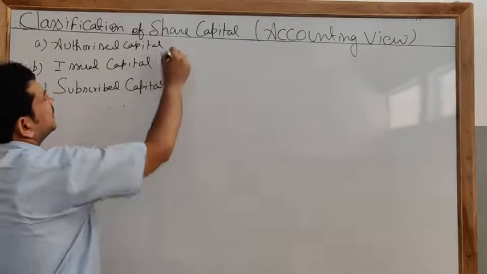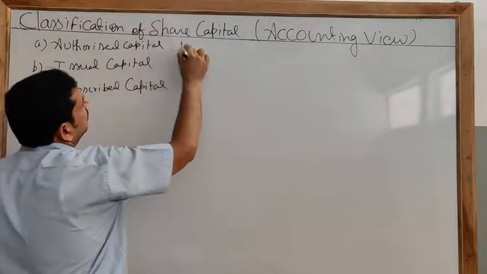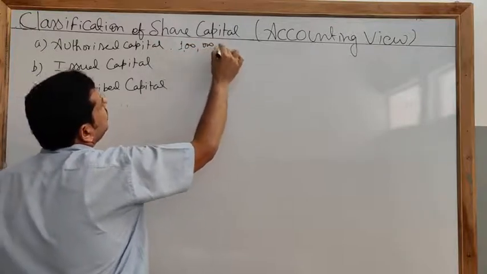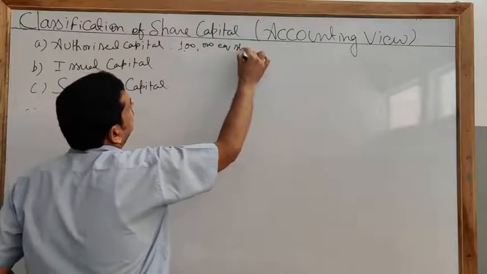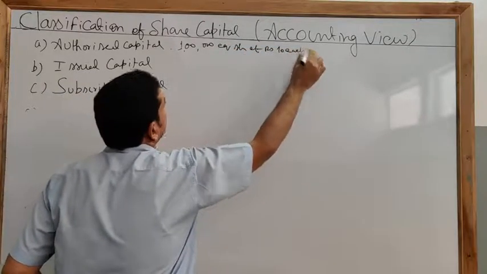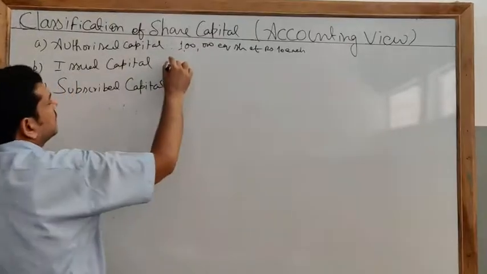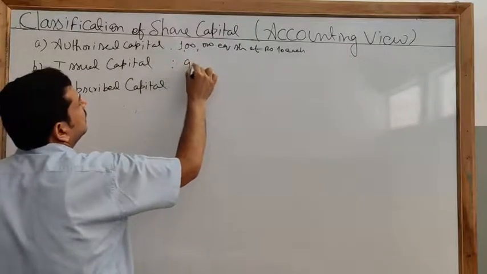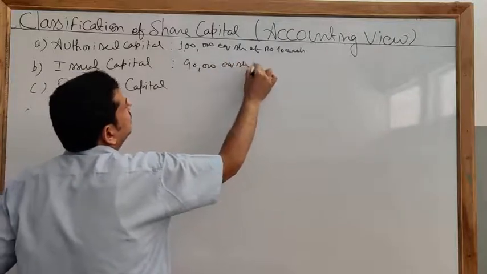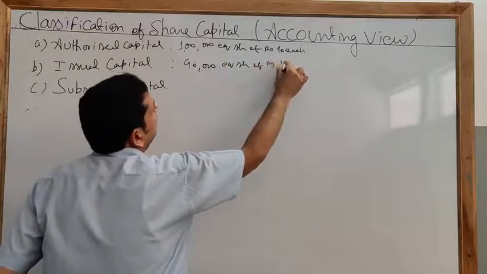See, the authorized capital of a company is 1 lakh equity shares of rupees 10 each. Clear? Out of that, issued capital is 90,000 equity shares of rupees 10 each.